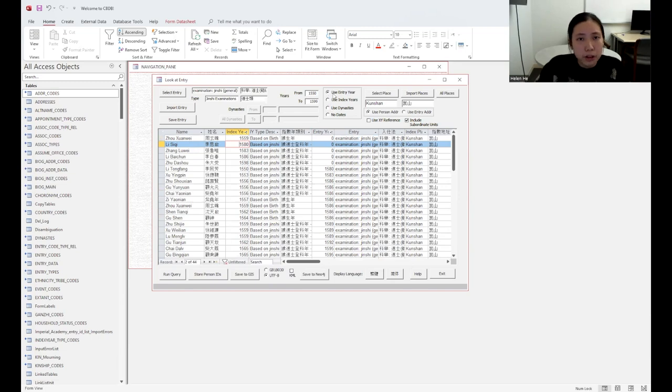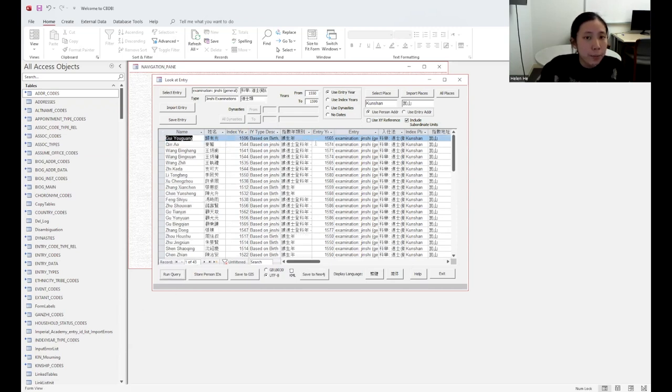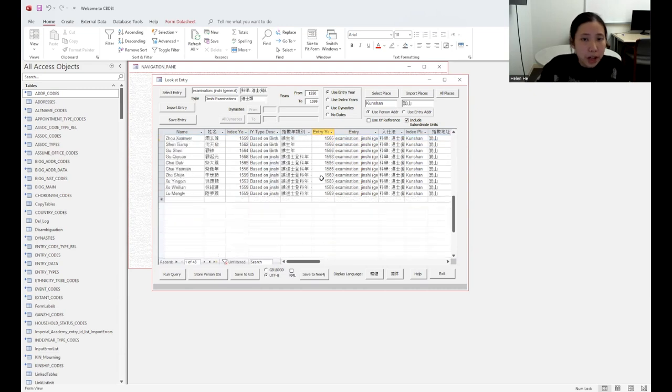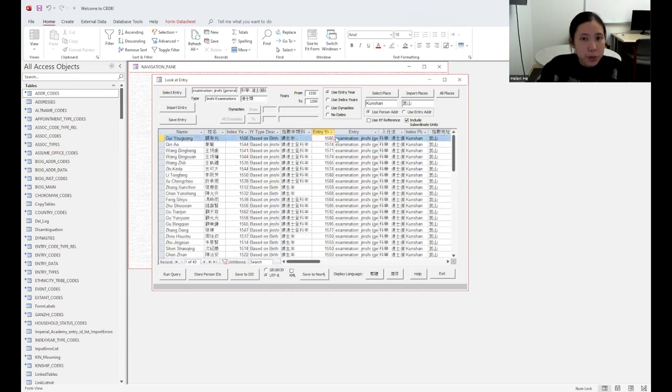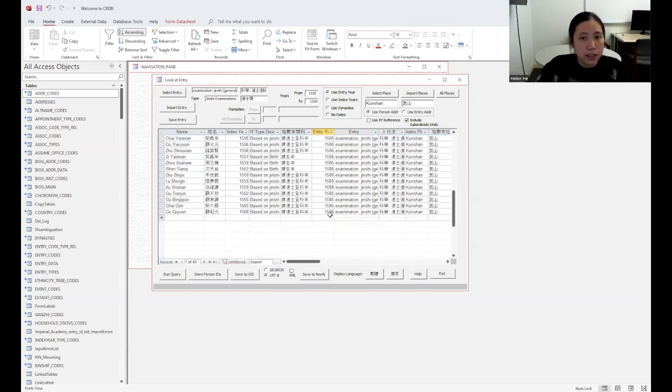So those are two flexible ways of filtering that you can use back and forth to see what balance you want to achieve, to get more people or to get a more accurate index year, accurate entry year range. Okay, so for our purpose here, we will actually use entry year, and let us run the query again. Okay, we have 43 people, and you will see that they're slightly different from what we got, because this time there will be people who entered the government exactly between these two parameters. Okay, so we can still sort them all the way to 1598.